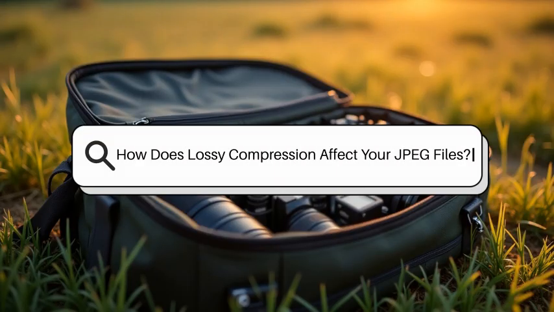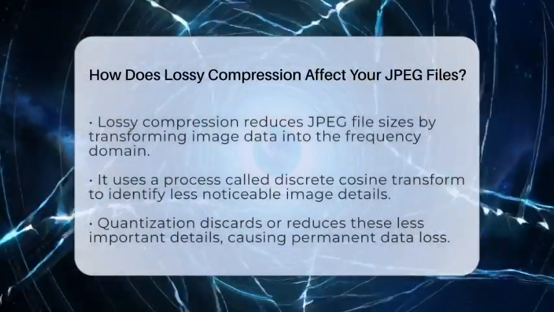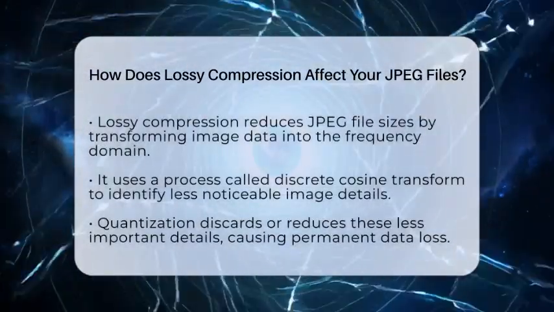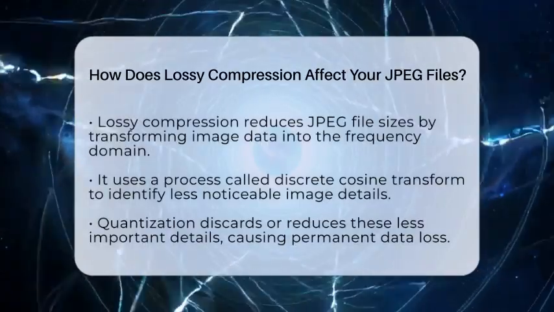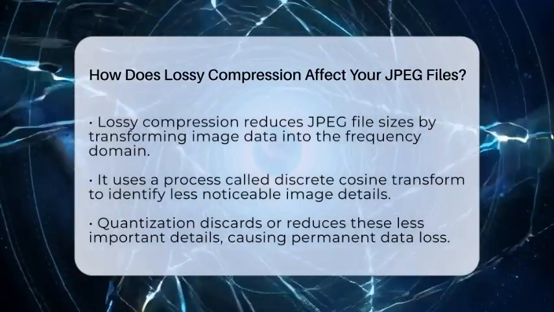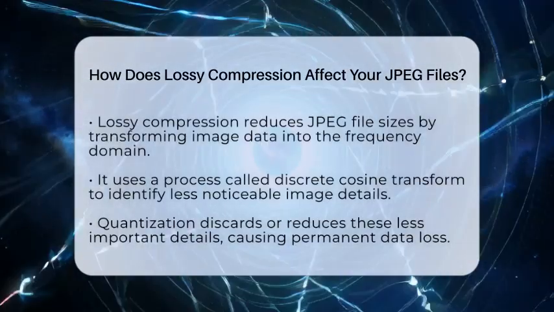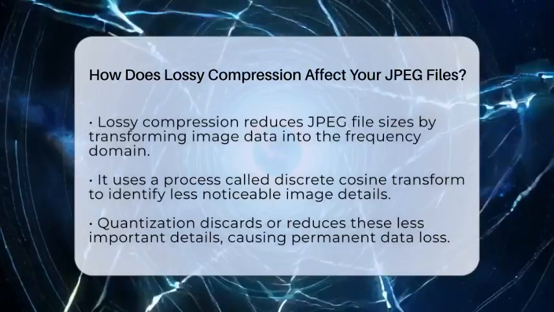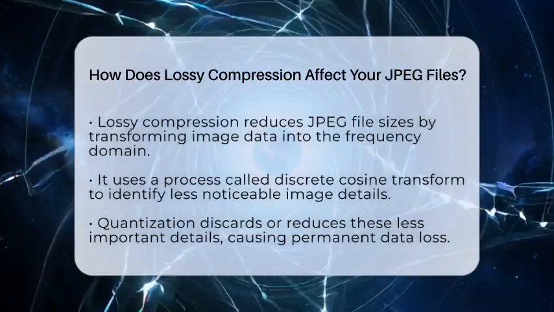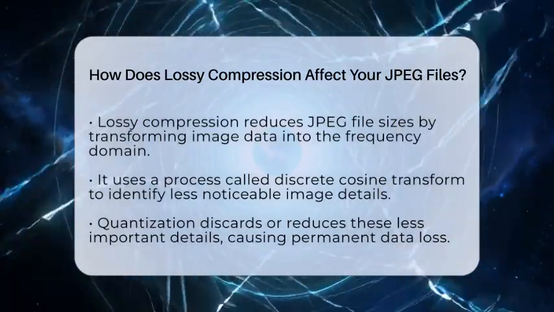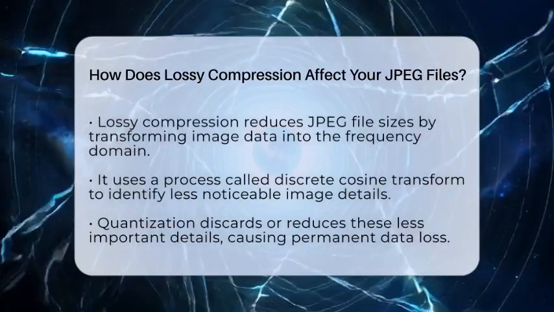How does lossy compression affect your JPEG files? Imagine shrinking a large photo into a tiny file without losing much quality. That's what lossy compression does. It makes your image files smaller so they load faster and take up less space. But how does it do this, and what does it mean for your photos?